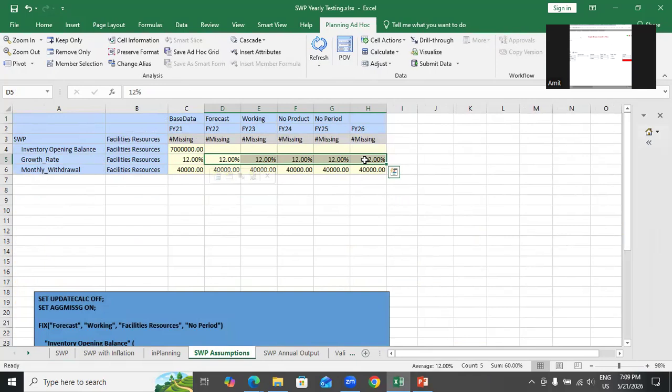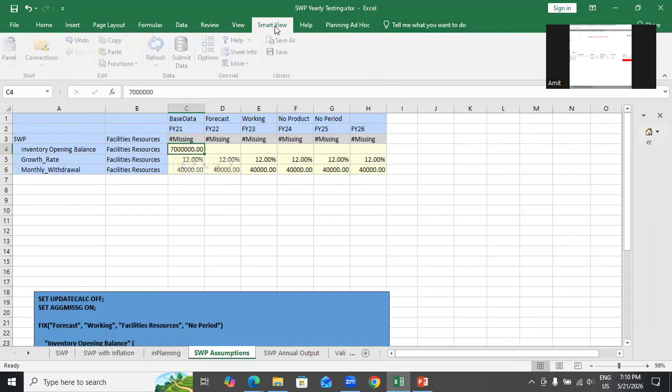Or you define the withdrawal rate in the beginning of the year and it will continue to be the same. Both options are available. In this case, I kept the withdrawal the same year over year. My growth rate and monthly withdrawal, both of them I kept the same. So this I give one time. Once I input this value, let me submit this data.